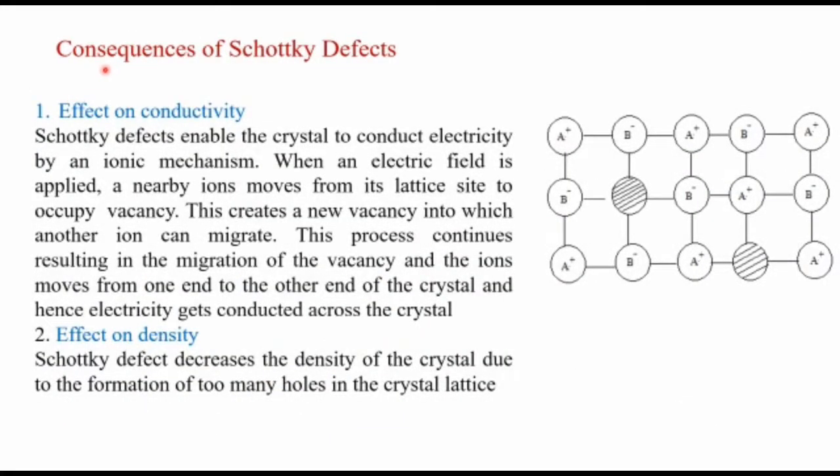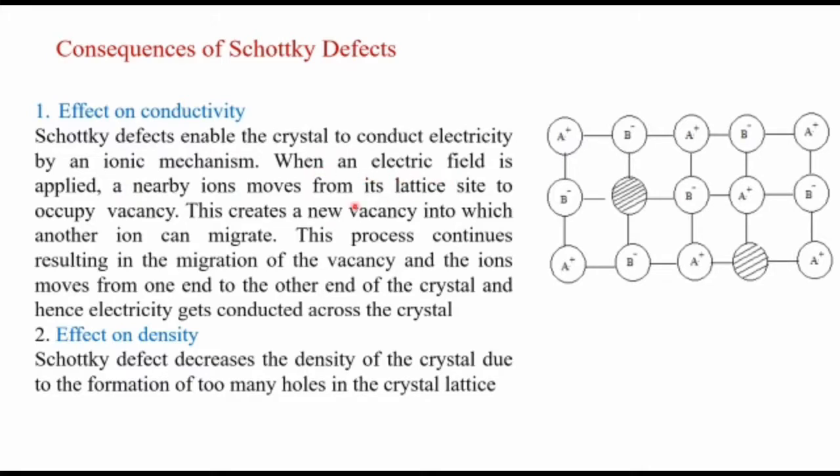Now we will learn what the consequences of Schottky defect are. Schottky defect we have already discussed: a pair of holes is created due to the missing of equal numbers of positive and negative ions. So what are the consequences? The first one is the effect on conductivity. We know a perfect crystal has no conductance because the ions are fixed and there is no movement of electrons and all. Schottky defect enables the crystal to conduct electricity by an ionic mechanism.